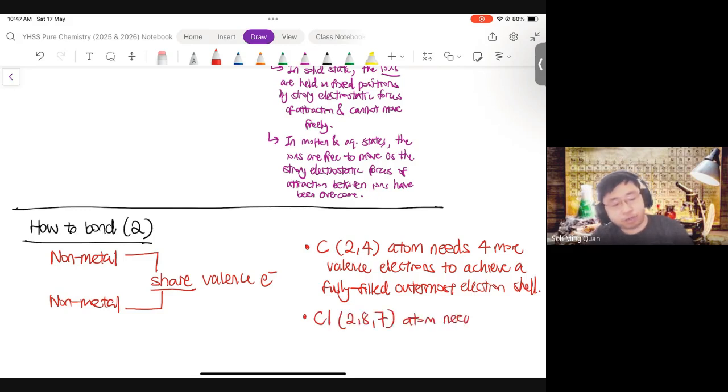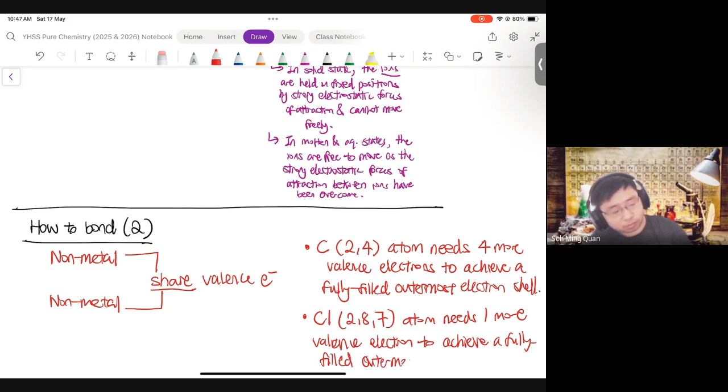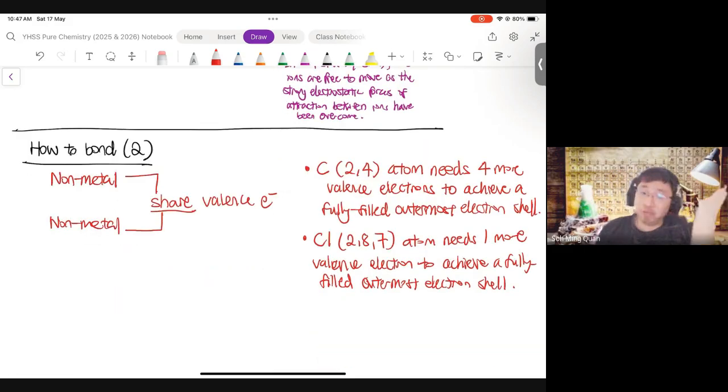By now I'm sure you know it's very repetitive. Actually, it's really repetitive. So chlorine just needs 1 more valence electron.